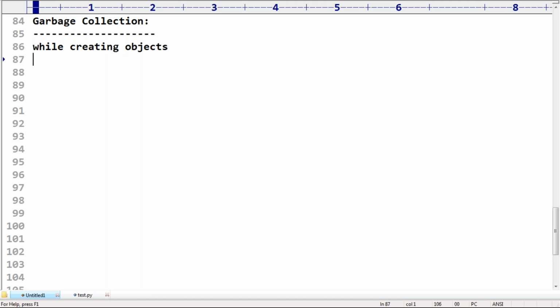The programmer takes very much care, sir. But while destroying objects, they are not taking that much care, because the reason is, later we can destroy it.